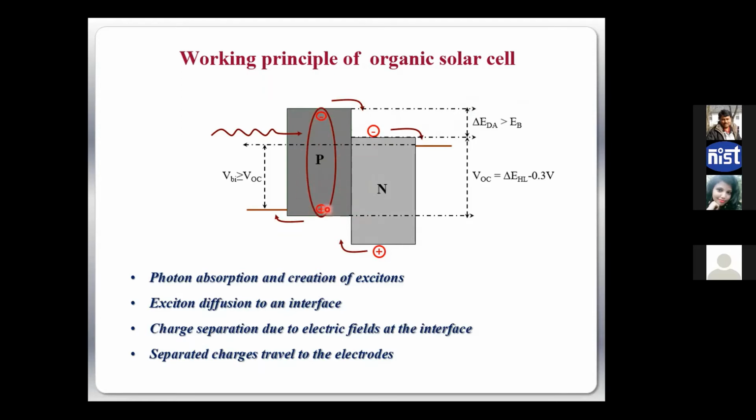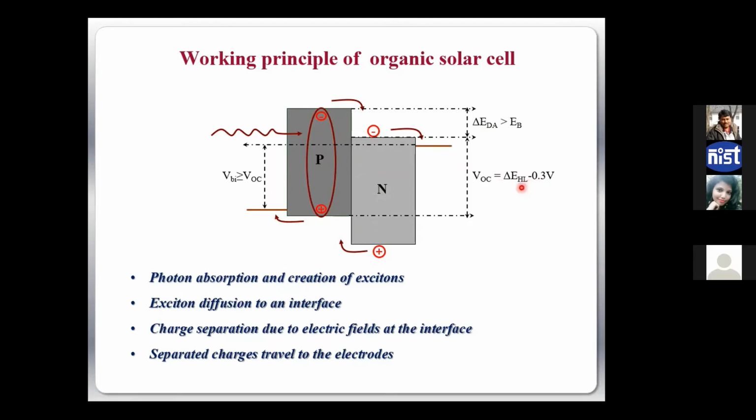So they can only diffuse; they cannot drift under an electric field, they will not feel any electric field. So the diffusion movement of this exciton is very critical, and you have to make the thickness of this layer such that the exciton gets a finite opportunity to diffuse to the interface, and then only will it feel the force and be dissociated. So the next stage is exciton diffusion to an interface. At the interface, charge separation and exciton dissociation happen, and after that, the electron and the hole will hop to the respective electrodes. That is the overall working principle of an organic solar cell, right?